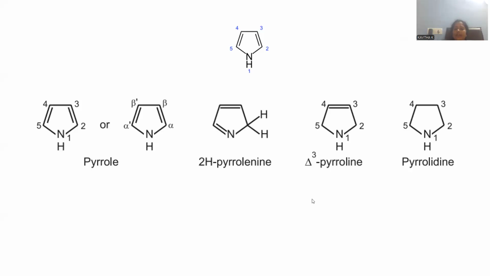Partially saturated pyrrole is called pyrroline. The completely saturated one is called pyrrolidine. And where only one extent, that is one extra hydrogen, is added, that is called 2H-pyrroline. This is the way the names vary for the pyrrole molecule. Either the numbering is mentioned with the numerals 1, 2, 3, 4, 5, or else alpha, beta numbering is also provided for this molecule.